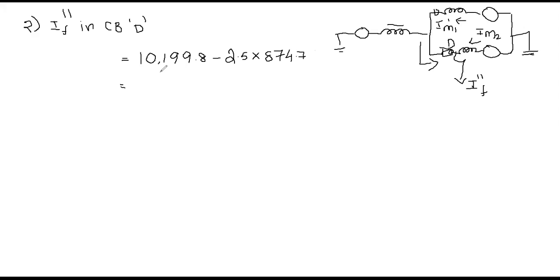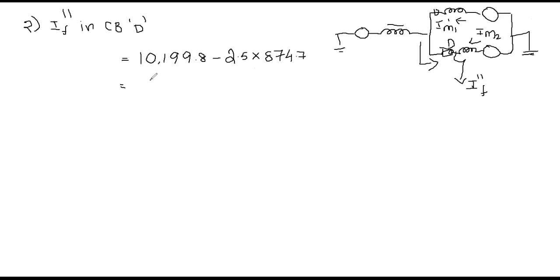This can be solved in two ways. The first is to add 6.66 plus 2.5 and multiply by 874.7, or you can directly take the difference between IF double dash and IM2. Directly you can get the same answer. If you want, you can verify that also: 6.66 plus 2.5 multiplied by 874.7. In that case also you will get the same answer.